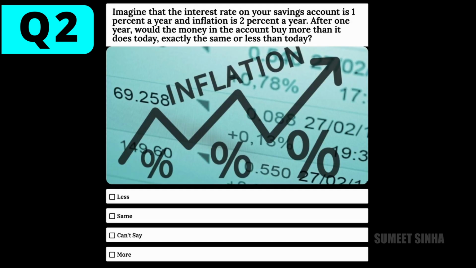Here's the second question. Imagine that the interest rate on your savings account is 1% per year and inflation is 2% per year. After 1 year, would the money in the account buy more than it does today? Exactly the same or less than today? Your options are less, same, can't say, more.